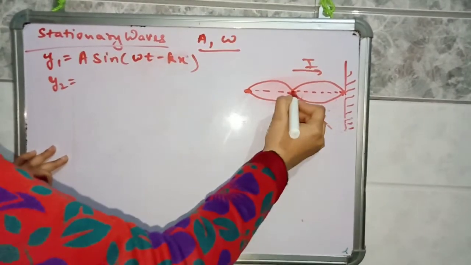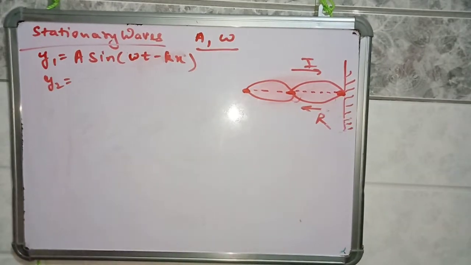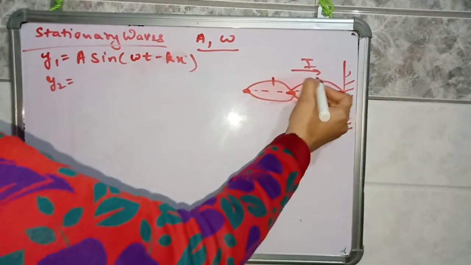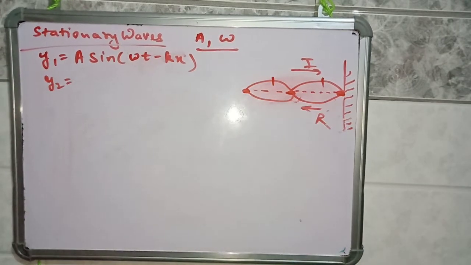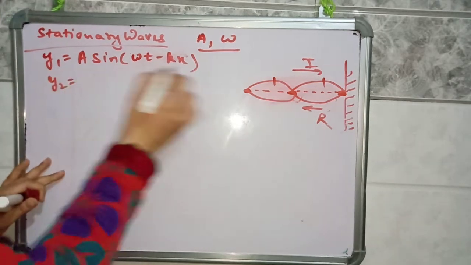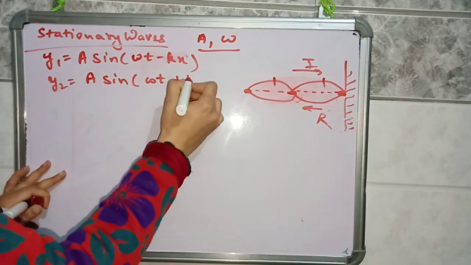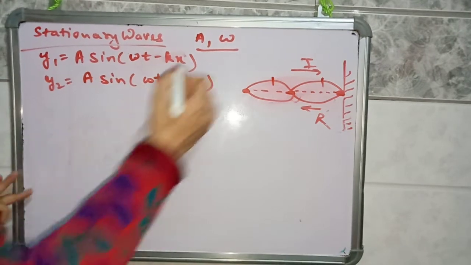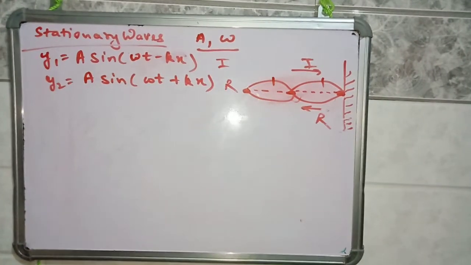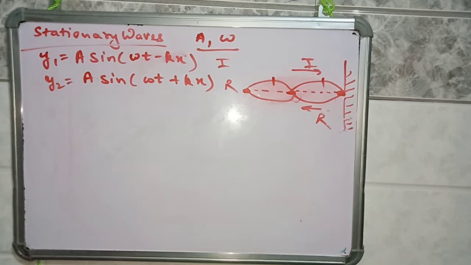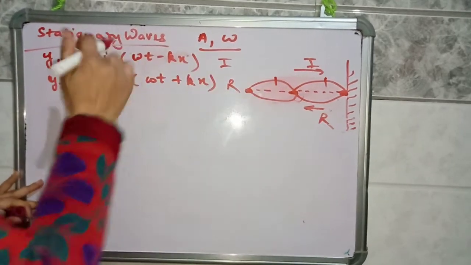These points are nodes where the displacement of the particle is zero, and these are the antinodes where the displacement is maximum. Stationary waves form because of the superposition of two waves: one is a sin(omega t - kx) and the other is a sin(omega t + kx). The incident wave is going in the x direction, and the reflected wave is going in the minus x direction. Now these waves will add on to form stationary waves.